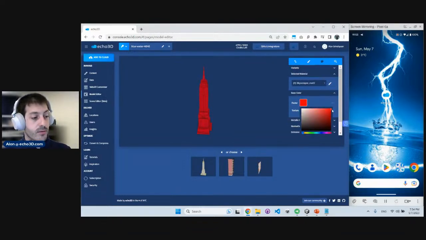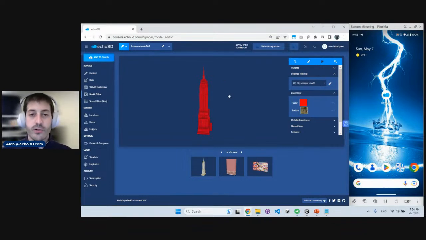So for example, I want to retexture this model to be red. I want to light the Empire State Building to be red. There you go. I can do it here. So super, super simple. And again, you can edit those assets and create variants of those assets inside Echo. So you don't have to go back to Maya or Blender and recreate the asset.